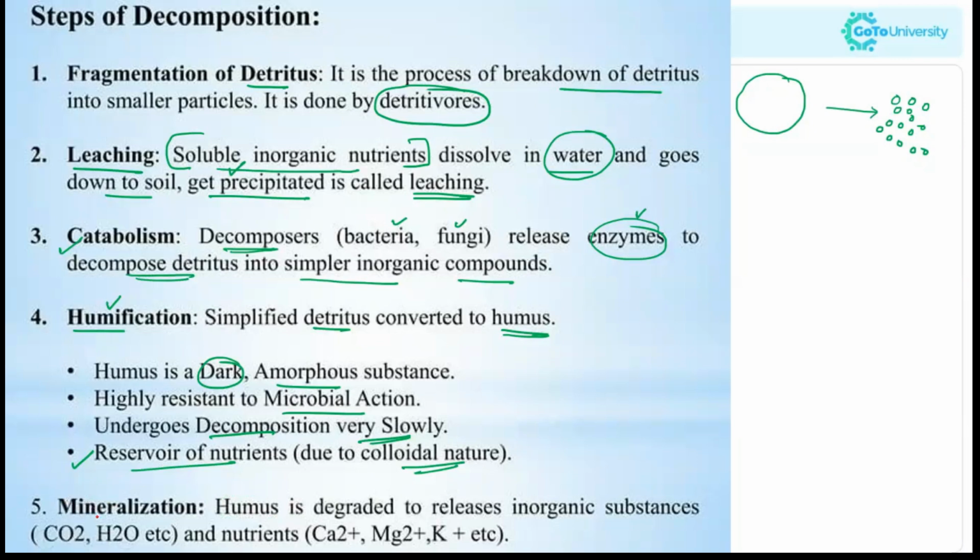Now next comes mineralization. When the humus is degraded to release inorganic substances and nutrients, that is known as mineralization. That is, minerals are formed from the humus. From the humus, we'll get calcium, magnesium, potassium, etc.